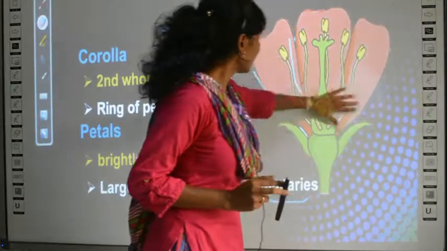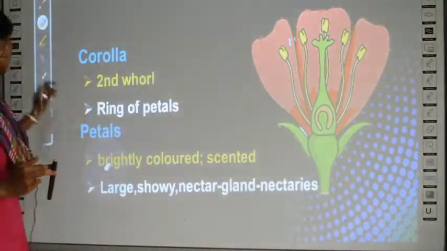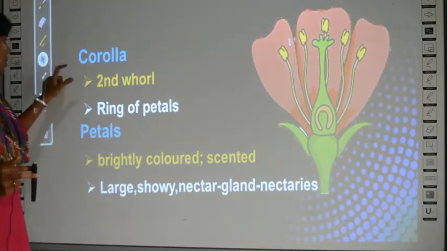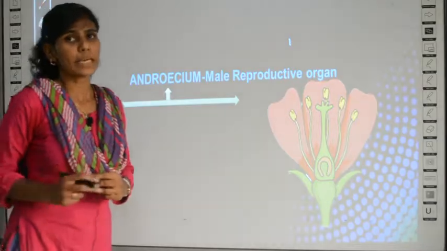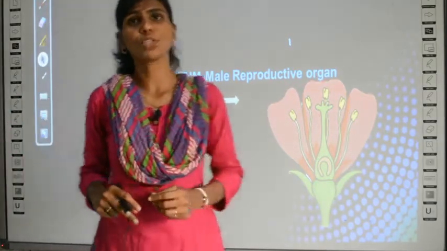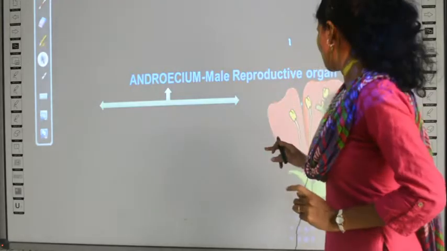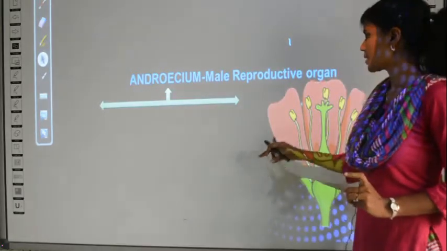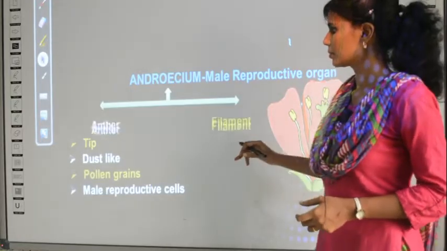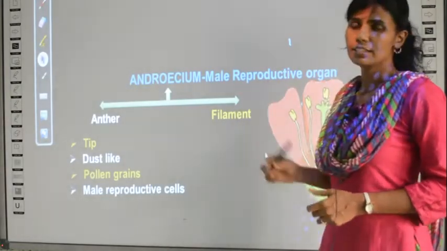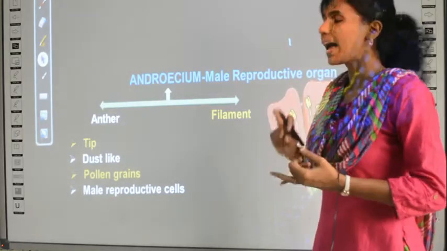So next we learn about the male and the female reproductive parts, that is the androecium and gynoecium. So androecium is the male reproductive organ. Which is the male reproductive organ? Androecium. So this androecium has two parts, namely the anther and the filament. Androecium is made up of anther and filament.